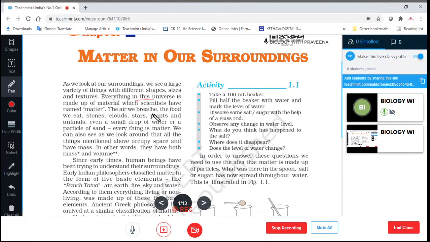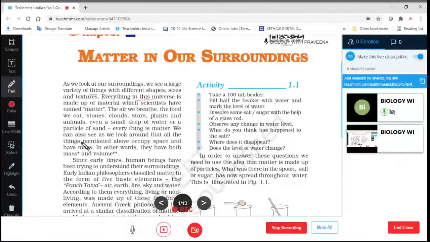The air we breathe, the food we eat, stones, clouds, stars, plants, and animals, even a small drop of water or a particle of sand. We take in air when we breathe, and we eat food. Everything is related to matter.